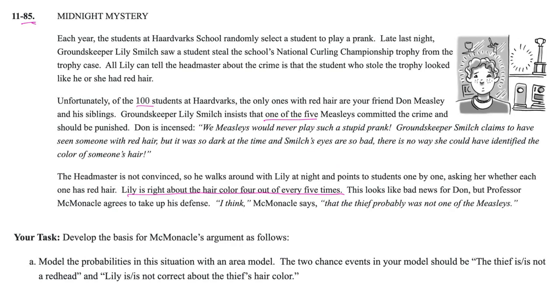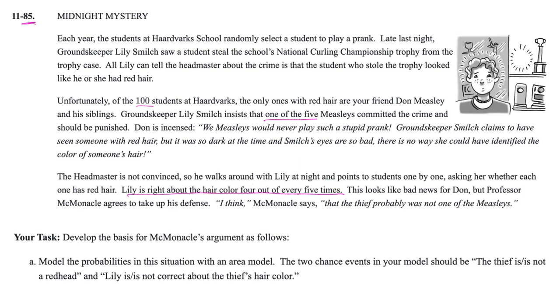Okay, team problem number 85 here, and this is going to be a twist on some Harry Potter stuff. So if you want to read this, you sure can, but of course, due to copyright, they don't actually say all of the correct names. But here's the key thing: there are 5 people at the school who have red hair out of the 100 students. And this groundkeeper says that she saw a kid with red hair doing this. But it was dark, so they had her go and do a checklist.